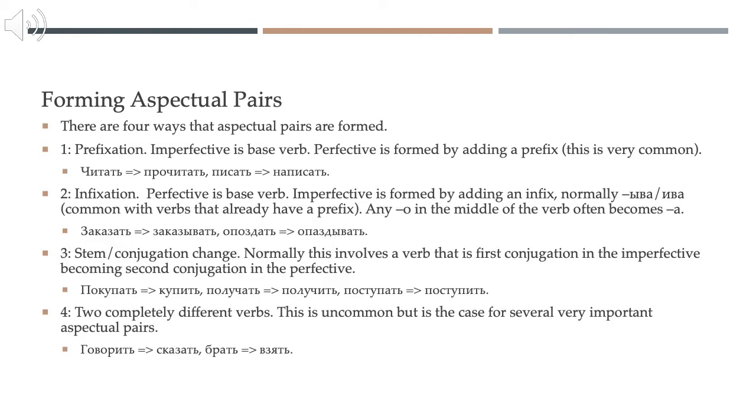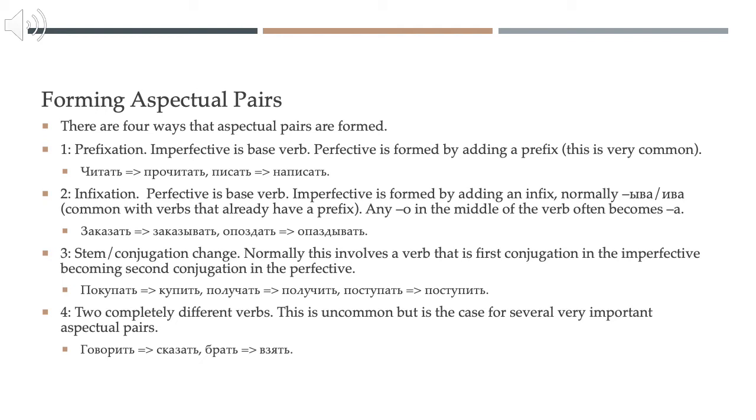Finally, let's talk about how aspectual pairs are formed. There are four basic ways that aspectual pairs are formed. The first is prefixation. This is probably the most common way that aspectual pairs are formed. With prefixation, the imperfective is the base verb, and then we form the perfective by adding a prefix. So, for example, читать becomes прочитать, писать becomes написать.